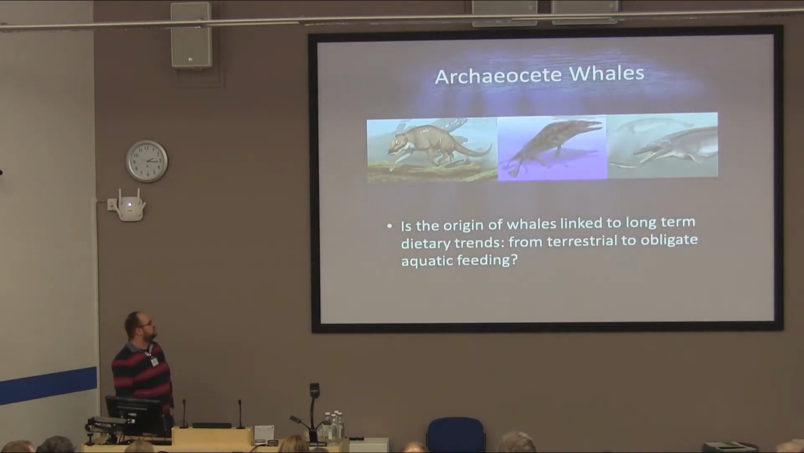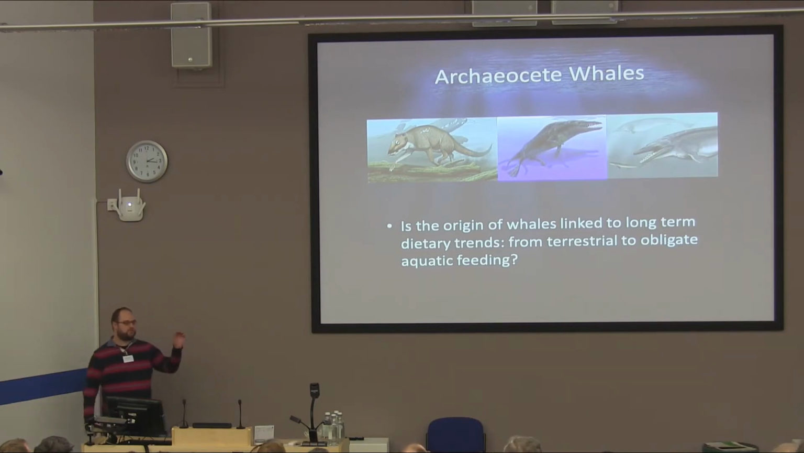So, what question are we trying to answer? Well, is the origin of whales linked to long-term dietary trends from terrestrial to obligate aquatic feeding? And what we're really saying here is, is there a smooth trend in diet as the whale ancestors move into semi-aquatic habitats and into fully marine habitats? This is an iconic ecological and evolutionary question, and morphological analysis has often suggested this smooth transition, but this has been questioned recently using gross tooth wear morphology.